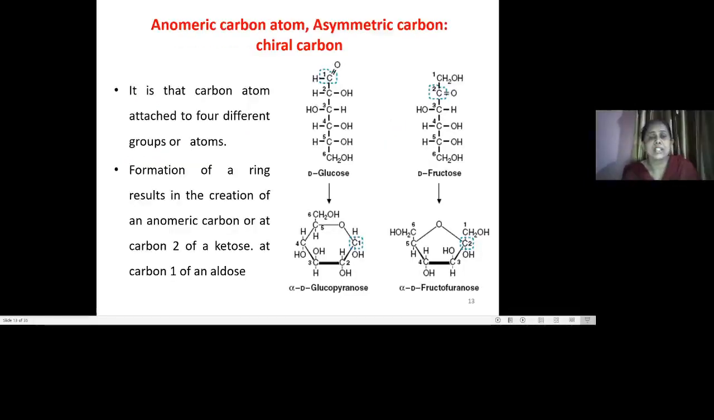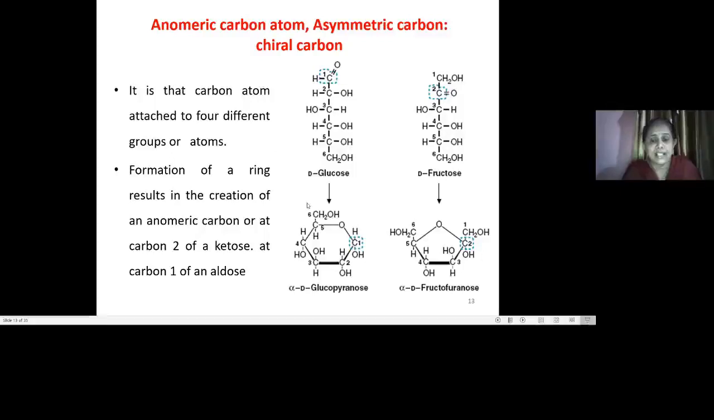When we study monosaccharides, there are some important concepts, because many of the properties of monosaccharides like glucose and fructose are decided based on them. The first and most important is the presence of the anomeric carbon, also known as the asymmetric carbon or chiral carbon. It is the carbon atom which is attached to 4 different groups or atoms. That means the groups attached to that carbon are all of different types.